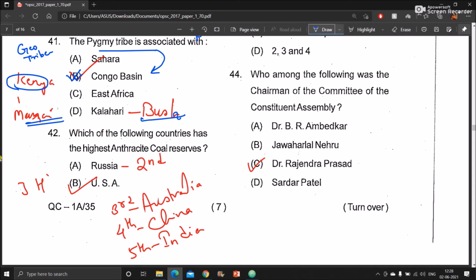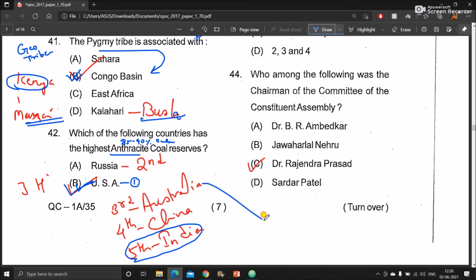Which of the following countries has the highest anthracite coal reserves? As you know, anthracite is the richest variety of coal. It has approximately 85 to 90 percent carbon content in it. So USA is at rank 1 in anthracite coal reserves. Second is Russia. Third is Australia. Fourth is China. And India's rank is 5th. So first is USA, second, Russia.